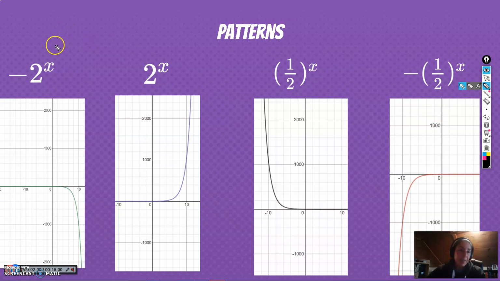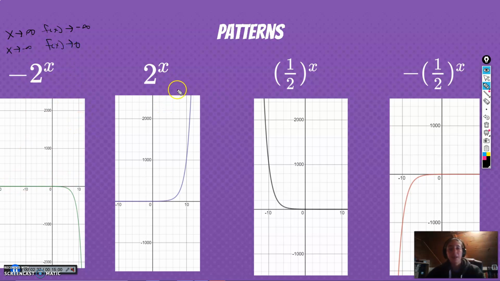So if we look at negative 2 to the x power, the graph looks like it's really, really small, and then it gets really large negative. So as x goes to infinity here, the function goes to negative infinity, right? Because we look to the right. And as x goes to negative infinity, or to the left, the function looks like it goes to 0.